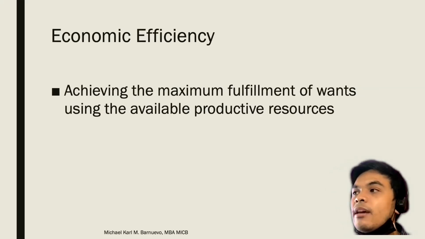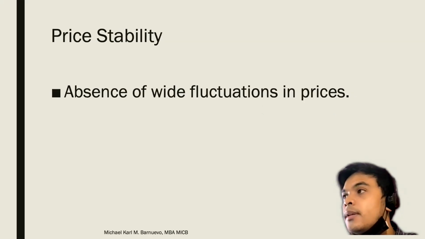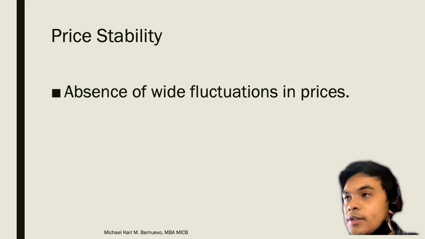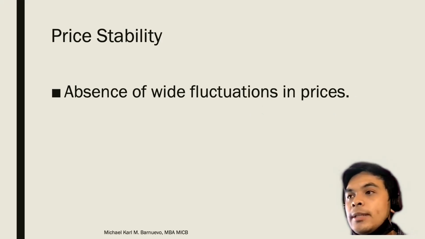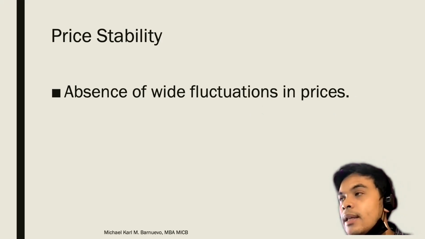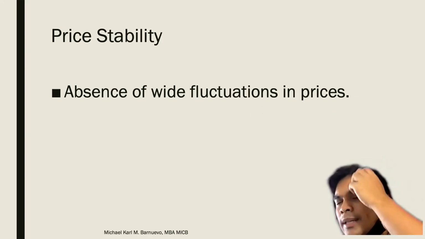Economic efficiency, achieving the maximum fulfillment of wants using the available productive resources. And something that we really want to achieve for all countries is the stability of prices, absence of wide fluctuation in price. In some other countries, they cannot achieve yung economic stability because their demand and supply side is hindi nagme-meet.